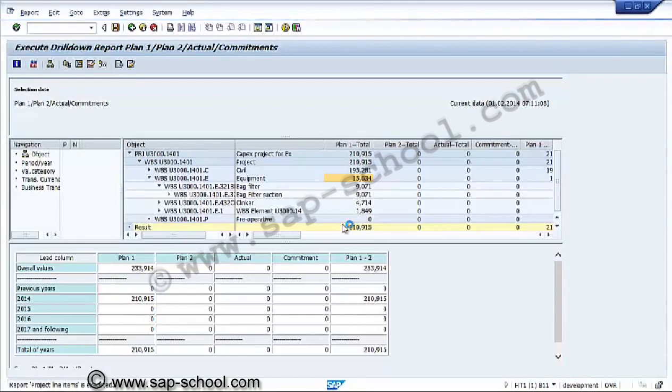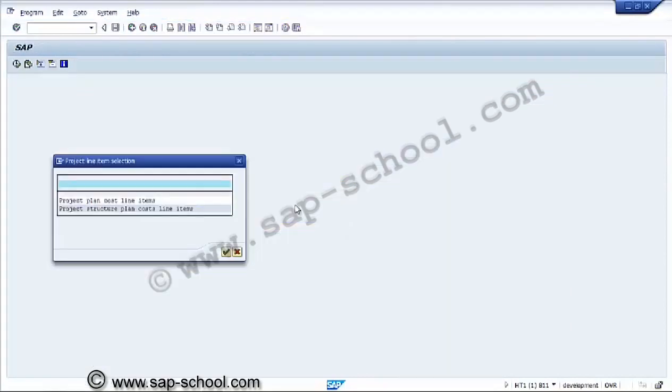Now these line items are being executed for the equipment WBS. The system is looking for project plan cost or structure plan cost line items. We have selected structure plan cost line items.